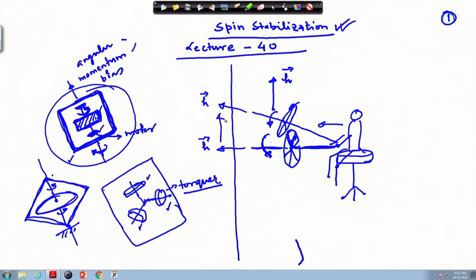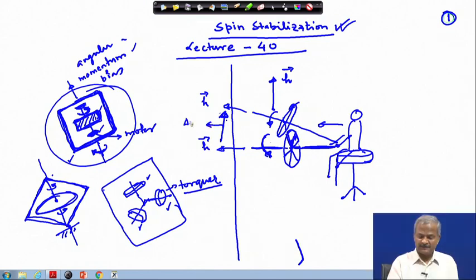So, there is a net change in this direction, a little bit inclined, and this is your delta H.